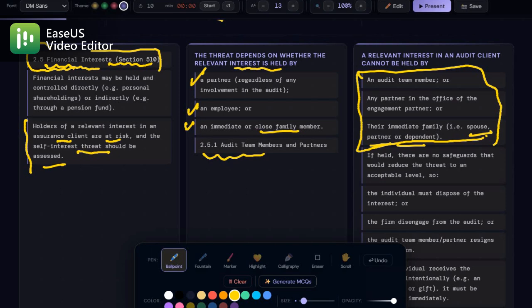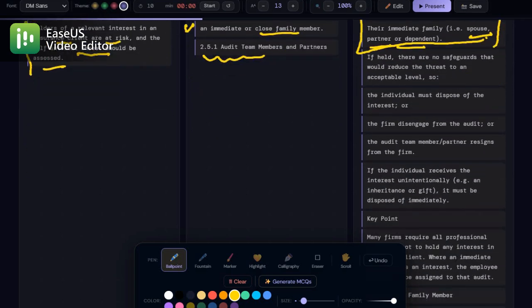If such an interest exists, you will have only three options, if there are no safeguards that will reduce the threat to an acceptable level. So the individual, what do you have to do? The first one is dispose of the interest immediately. The second, the firm disengages from the audit. This is one, this is two. Number three, the person resigns from the firm.